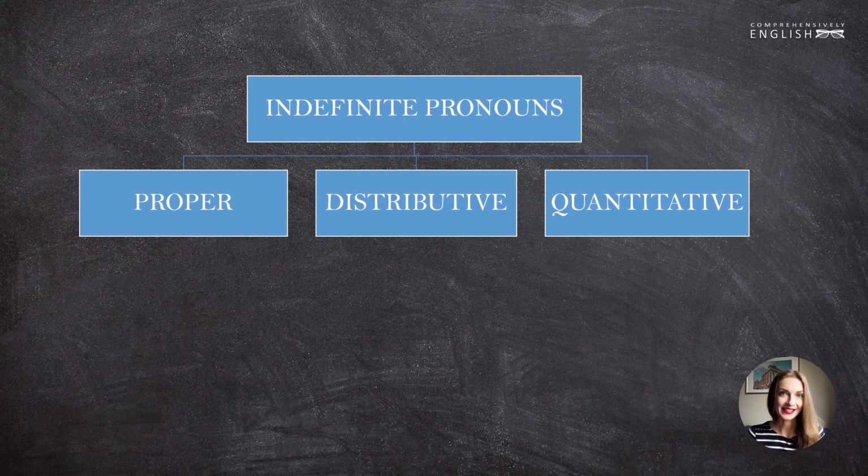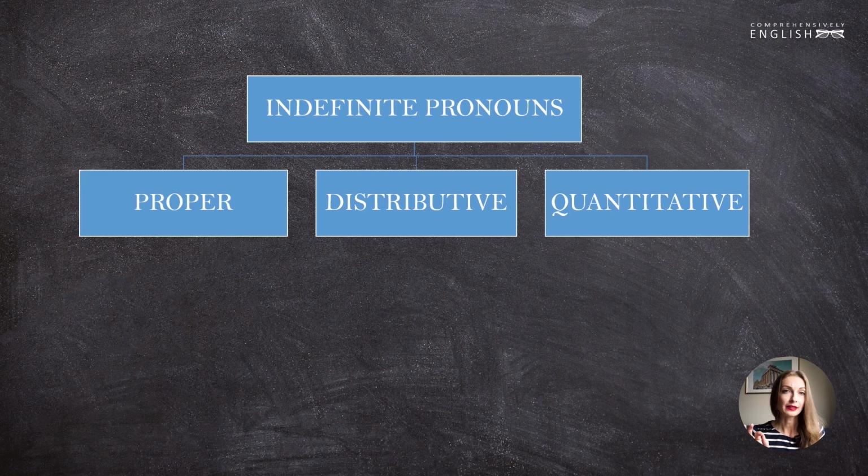Moreover, we won't be discussing negative forms like nothing, none, because we'll be studying them as negative pronouns in our next lesson. But for you to see the whole picture, to get acquainted with how indefinite pronouns are classified by some grammarians, let's look at each of these groups quickly, and then we'll proceed with our indefinite pronouns proper.